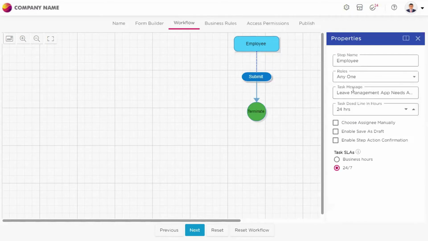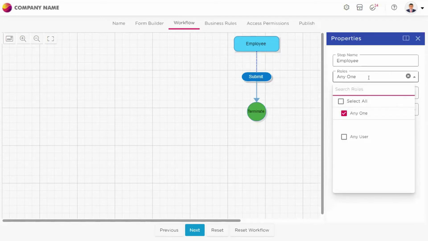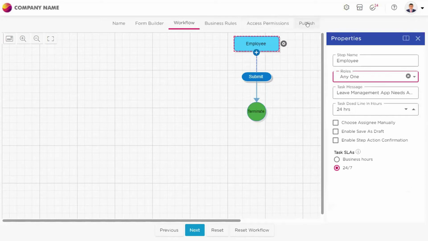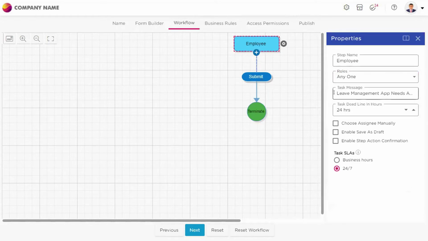So I'm selecting anyone, but I will come back and show you why you are not able to see any roles or any user names here. I will clarify that doubt for you once we complete this whole process. For every step here, as you can see, there is a task message that you can give.